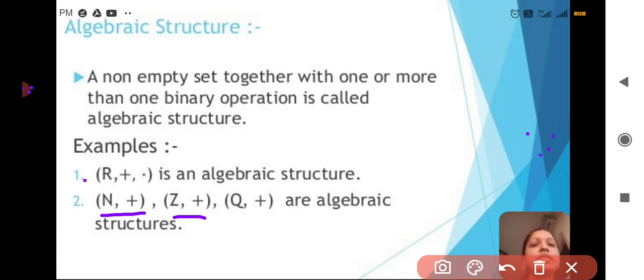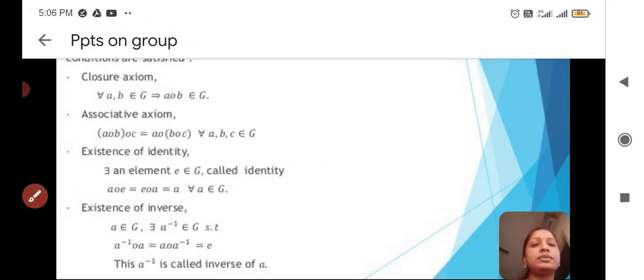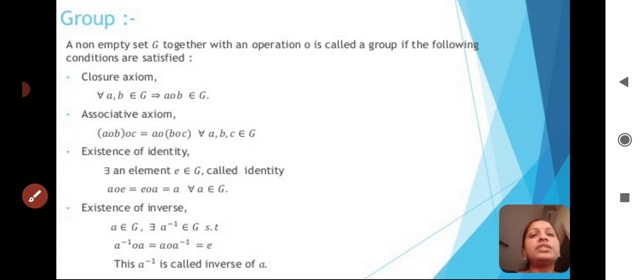Next, let us go to groups. What are groups? Here is the definition of a group. A non-empty set G together with a binary operation is called a group if the following conditions are satisfied. Here I am taking a non-empty set G and applying the binary operator. We say G is a group if the set G satisfies these four conditions, four properties. What are the four properties? The first property is the closure property, or axiom.